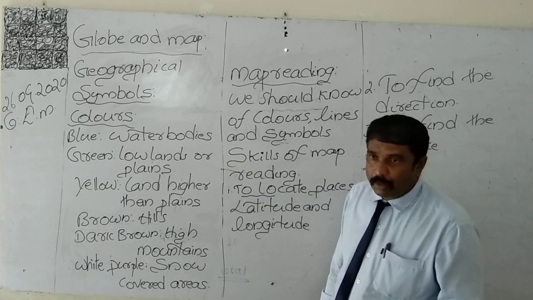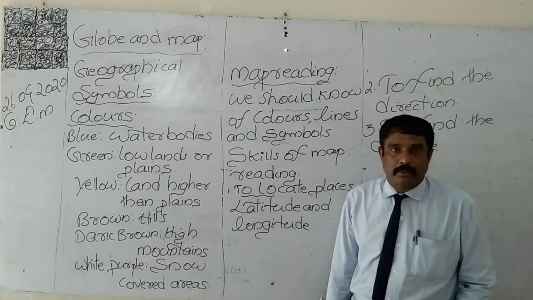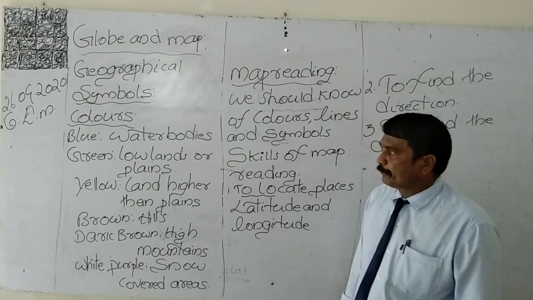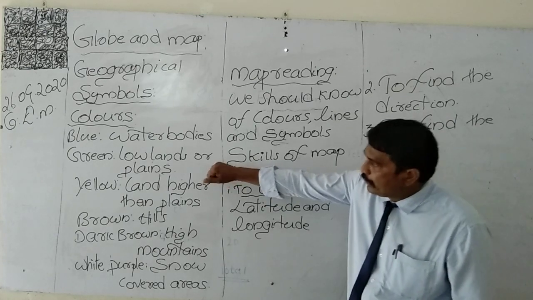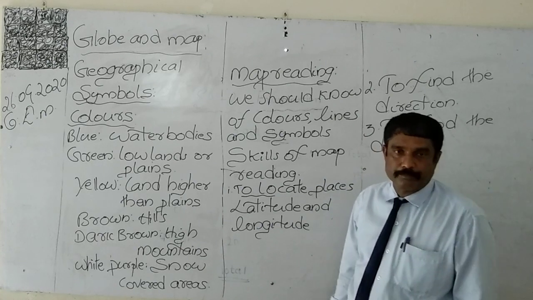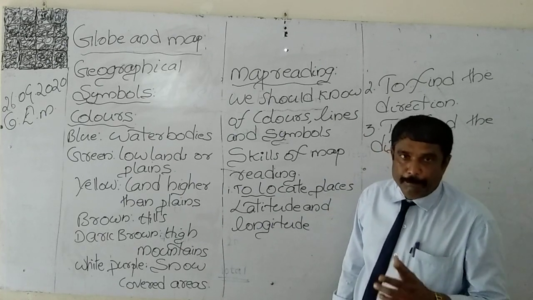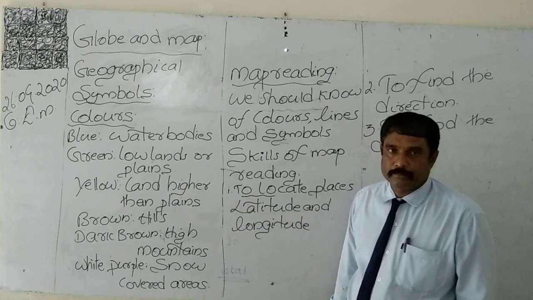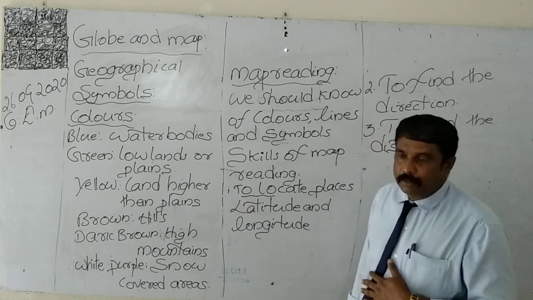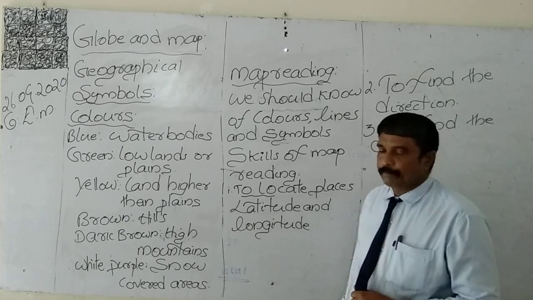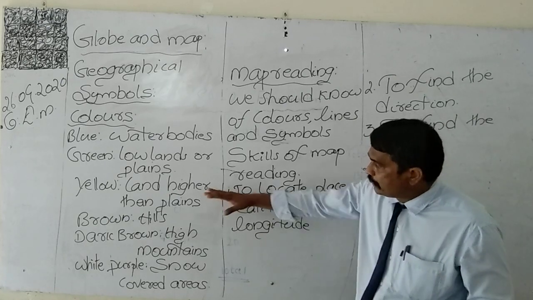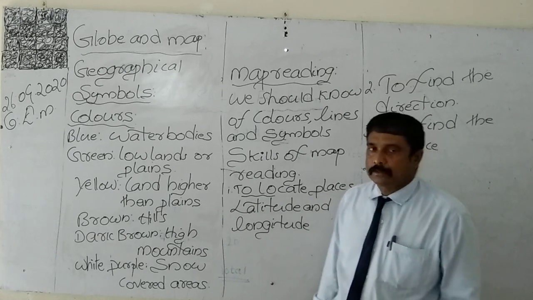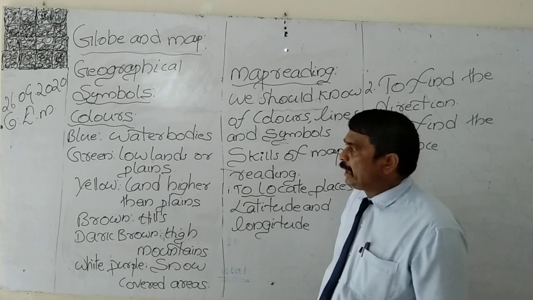So, in order to mark water bodies on the surface of the earth, we are using blue color. Green color shows lowlands or plain land. It is on the plain land that we do our agriculture work. It is through the plain land that rivers are flowing. So, in order to explain about plain land, we are using green color.